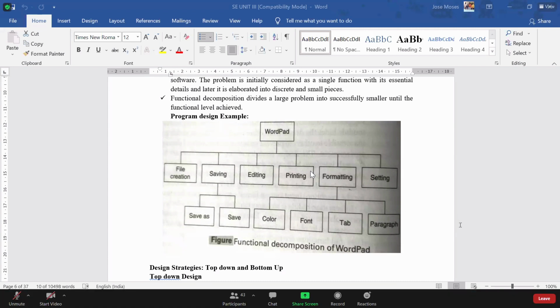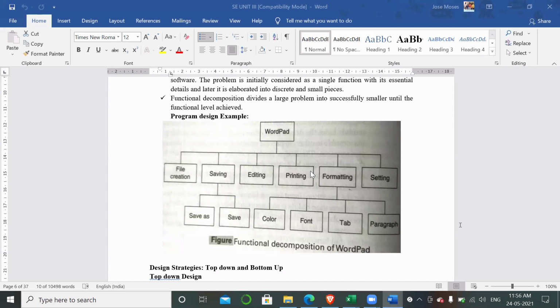Functional decomposition is very important because you are dividing the functionality first and foremost, such that the project can be easily multitasked. Number one. Number two, planning, and it can be easily completed within the due course.